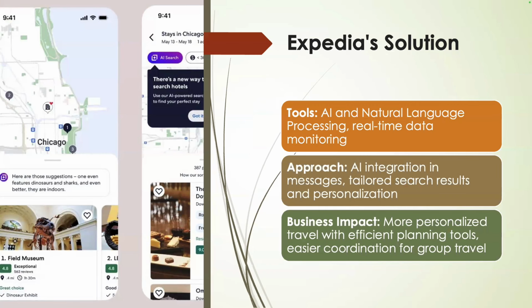Expedia is integrating an AI travel agent, and it's using tools like AI natural language for real-time data monitoring. Their approach is making it tailored to your results and also integrating into your messages to get the information and filter it out for you. One of the things it's bringing for their business is more efficient planning and easier coordination for group travel as well.